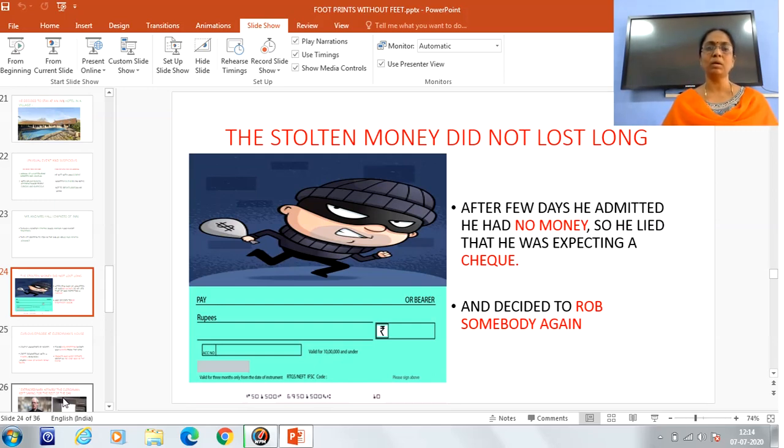After a few days, this stolen amount finished. So next he told Mr. and Mrs. Hall that he did not have ready cash, but he was expecting a check to arrive at any moment. So he was waiting for the check. In the picture you can see the format of a check.